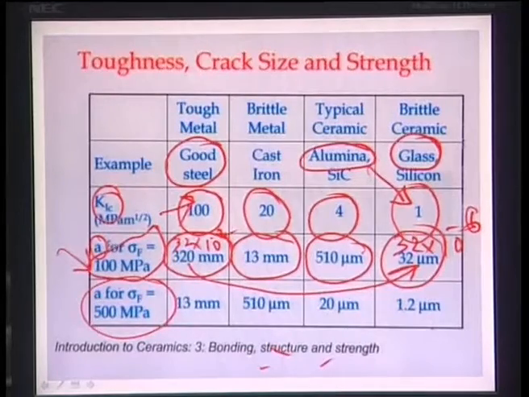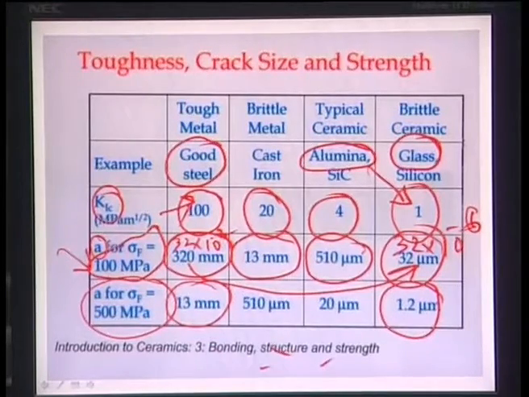Now if you go to the next row, if you increase the fracture strength from 100 MPa to 500 MPa, you notice that for a tough metal like good steel, the maximum crack length that can be tolerated is 13 millimeter. And for the brittle ceramic, the maximum crack length that can be tolerated is 1.2 micrometer.